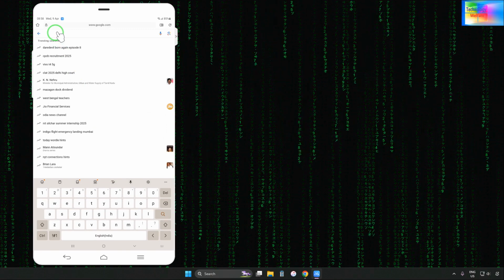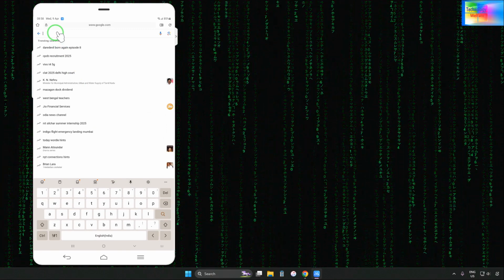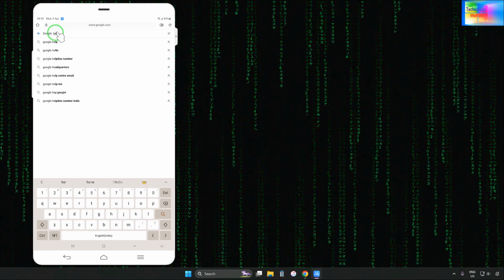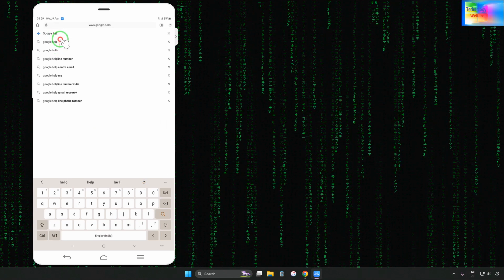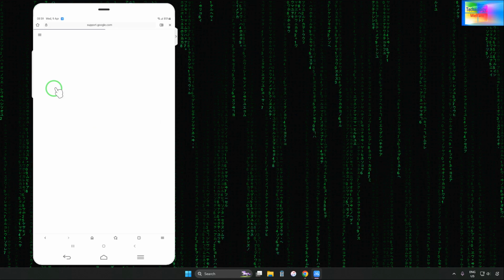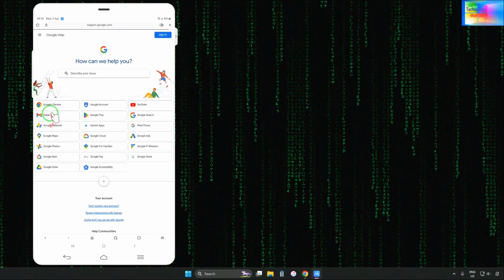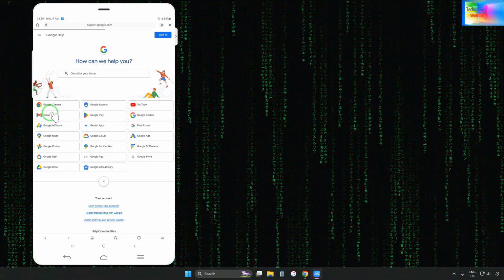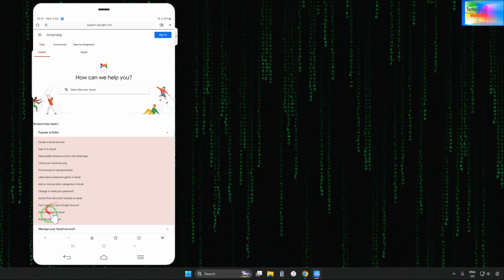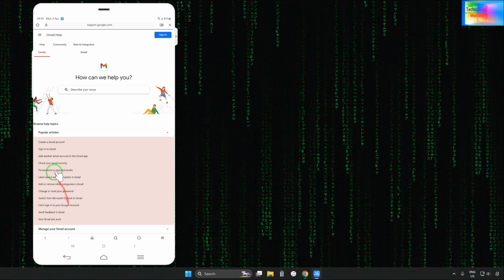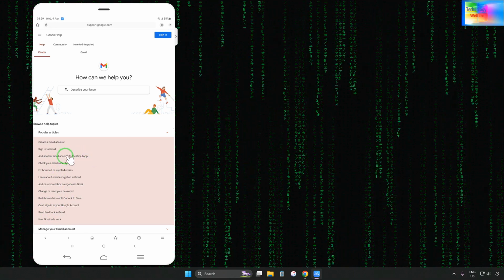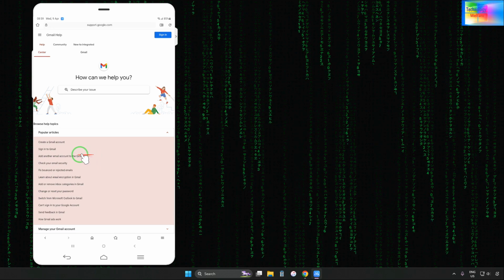Right, Google Help. Google Help, and we will approach by it as well. Now here we have to tap here, and we will go for it related to other emails, so we will have to pick those emails. Now here we will have to give the appropriate answer concerning your accounts. Add another email to the Gmail accounts.